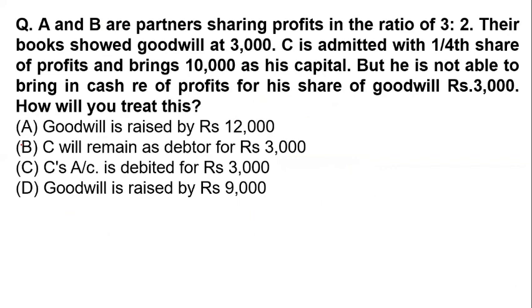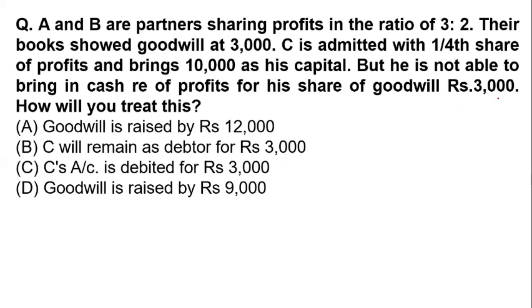Now A and B are partners sharing profit in the ratio of 3 is to 2. Their books show goodwill of 3,000. C is admitted for 1/4 share of the profit and brings 10,000 as his capital, but he is not able to bring his share of the goodwill, 3,000, in cash. How will you treat this?